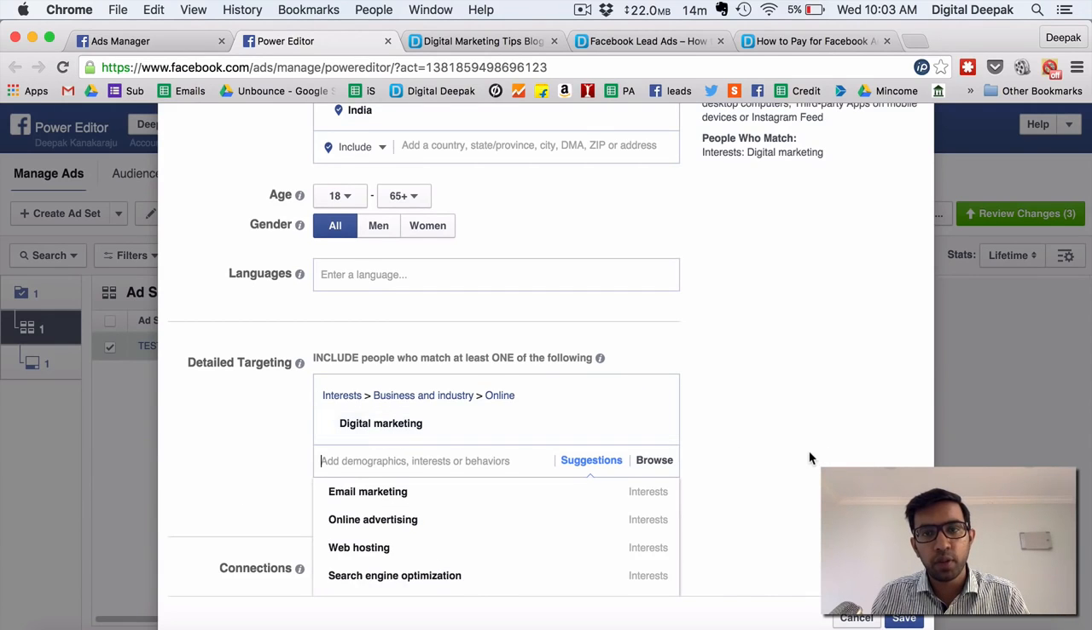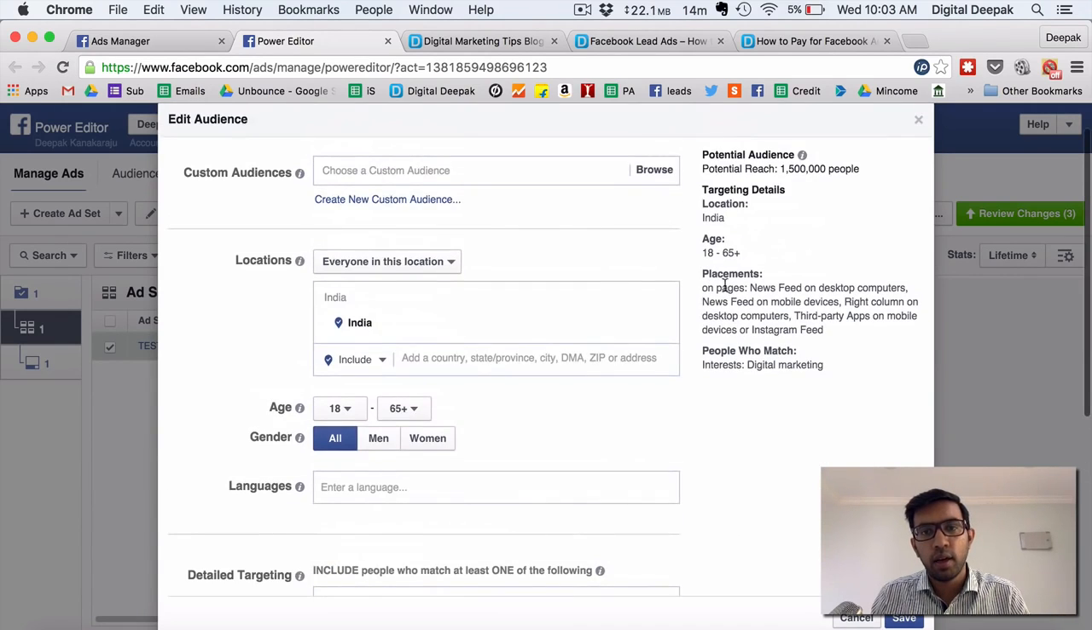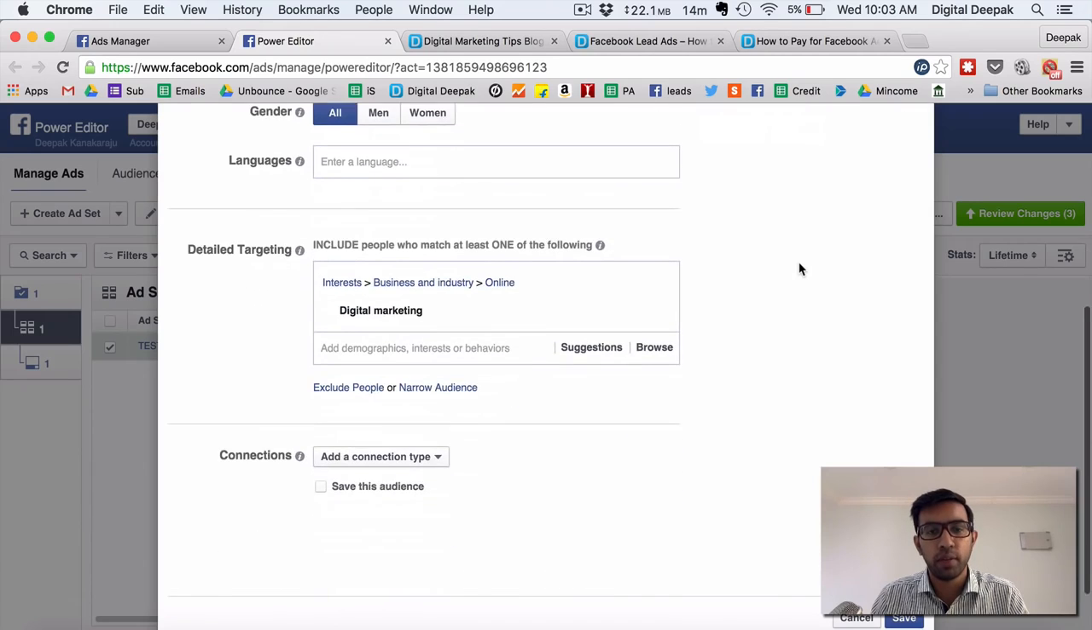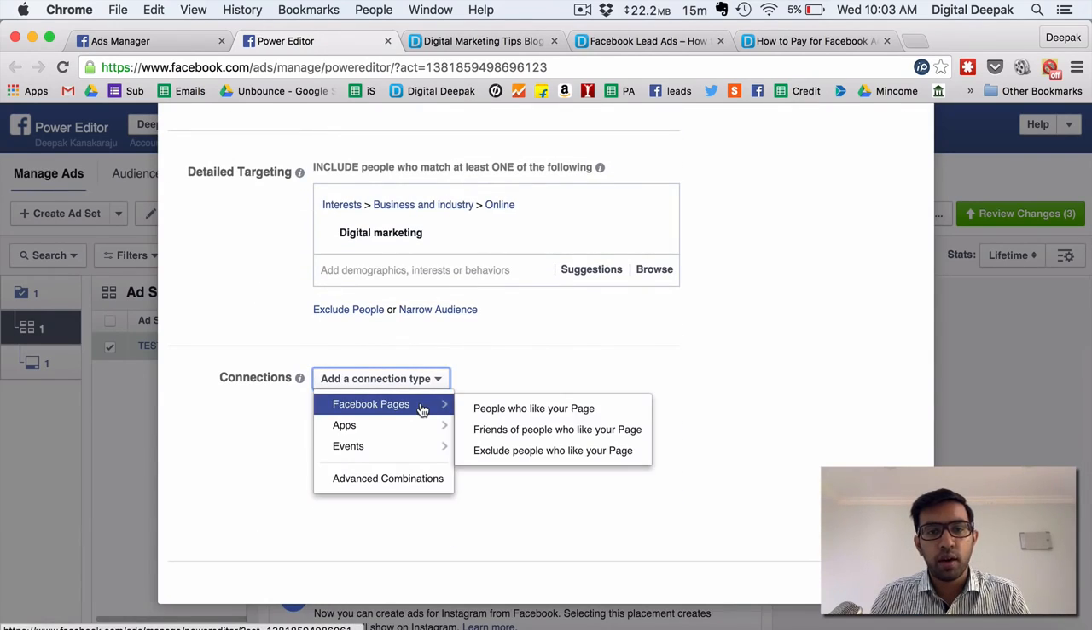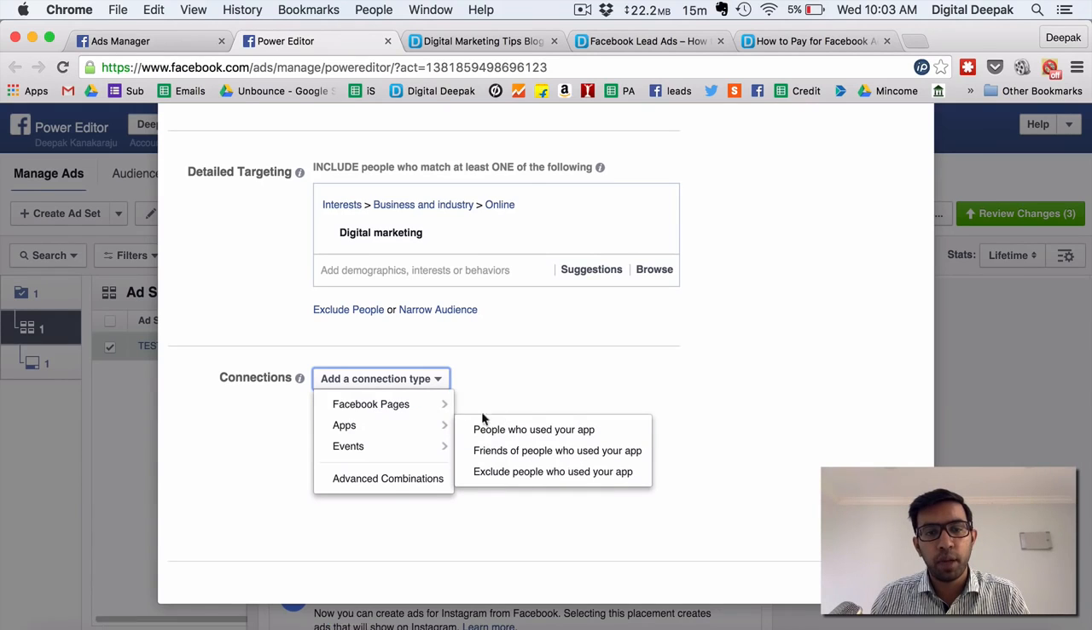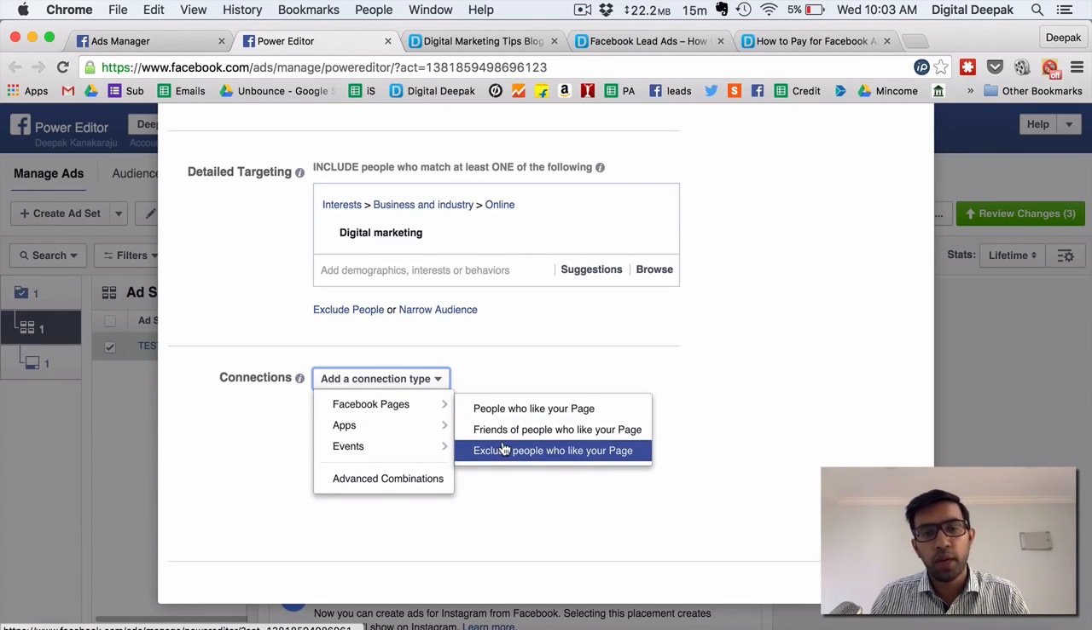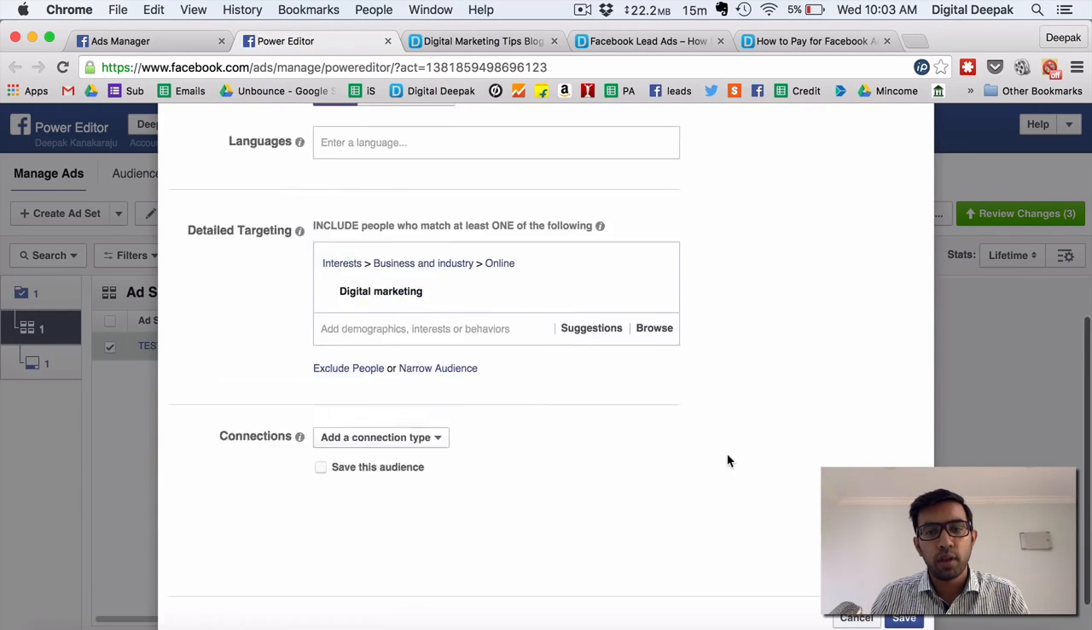So here Facebook says that in India 18 to 65 years there are 1.5 million people who have shown interest in digital marketing through one form or another. Either they liked a page related to digital marketing, or they mentioned it on their profile somewhere. So connection type, I can also select people who like my page, friends of people who like my page, or exclude people who like my page. So all these options are there.